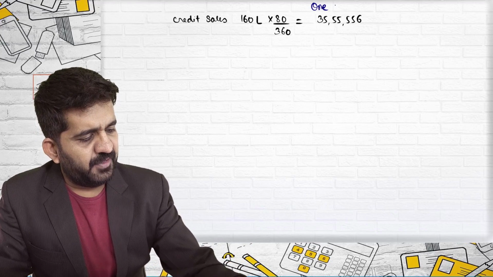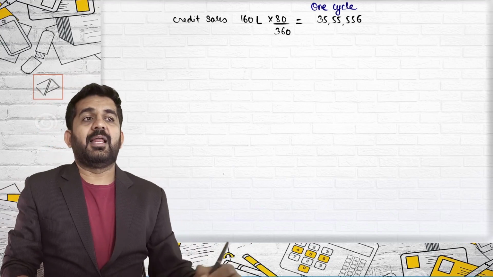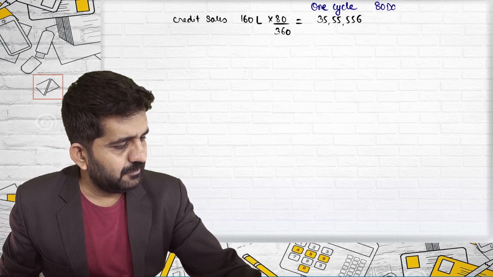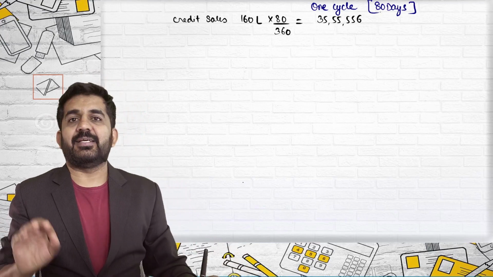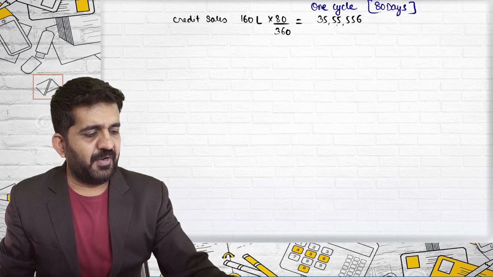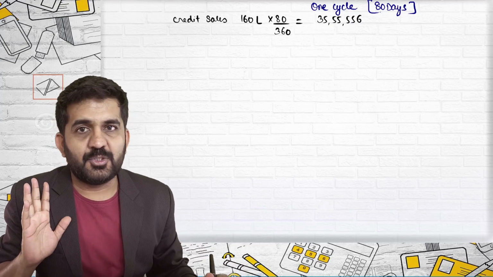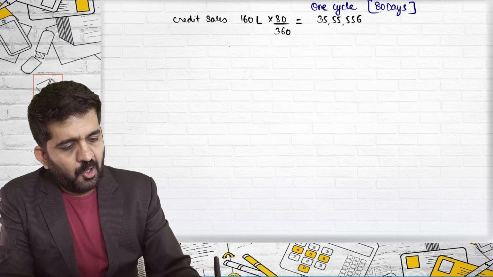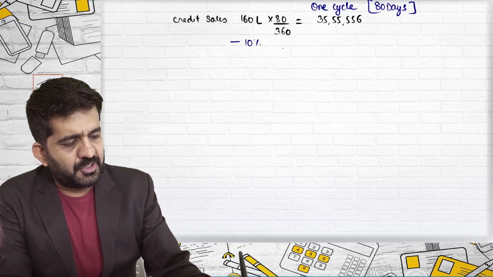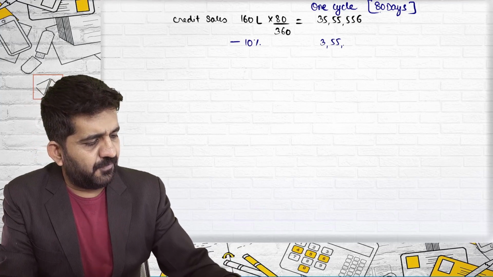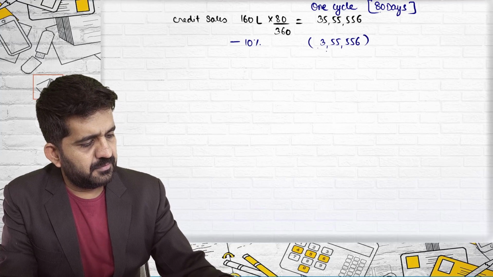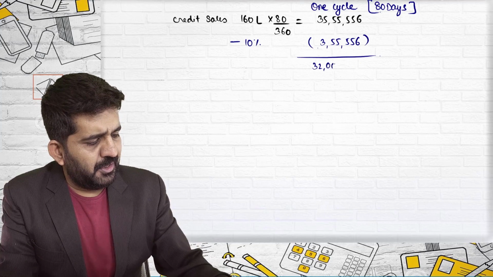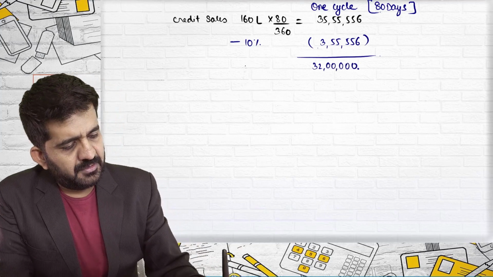In one cycle of debtors, what will happen? There will be debtors and days will be 80 days. In the first 80 days in a year, I will create debtors of 35 lakh 55,556 rupees. This factor is ready to take over and finance, but how much money will he give? Minus 10% of money. So he will cut 3,55,556 rupees. So what he gives me is 32 lakh rupees.